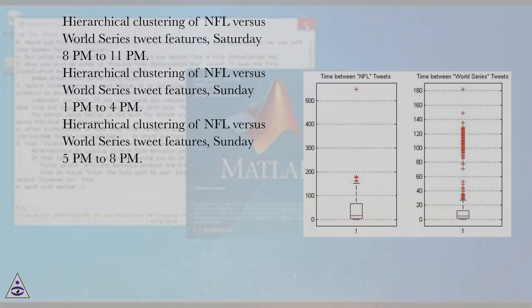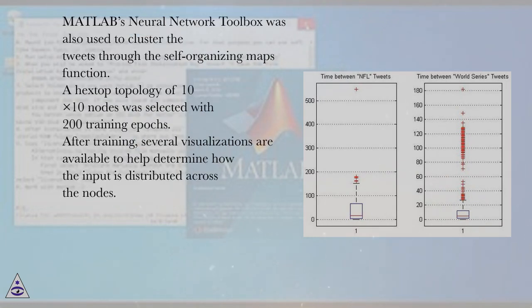MATLAB's neural network toolbox was also used to cluster the tweets through the self-organizing maps function. A hextop topology of 10 times 10 nodes was selected with 200 training epochs. After training, several visualizations are available to help determine how the input is distributed across the nodes.